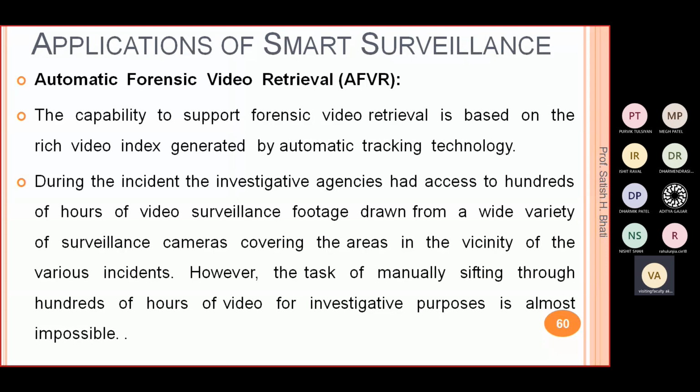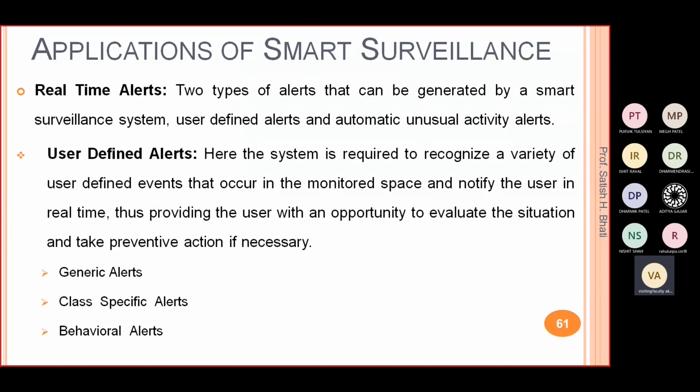Then real-time alerts. There are two types of alerts that can be generated by the smart surveillance system: user-defined alerts and automatic unusual activity alerts. In user-defined alerts, the system is required to recognize a variety of user-defined events that occur in some monitored space, and it will notify the user in real time about those events.